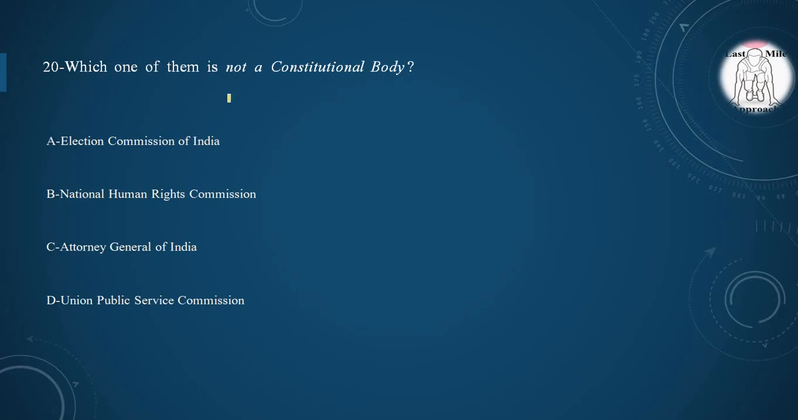Next question, which one of them is not a constitutional body? Option A, Election Commission of India is a constitutional body. Yes, it is correct. Option C, Attorney General of India is a constitutional post or body. Yes, it is also correct. Union Public Service Commission is also a constitutional body, but National Human Rights Commission is not a constitutional body, it is a statutory body.